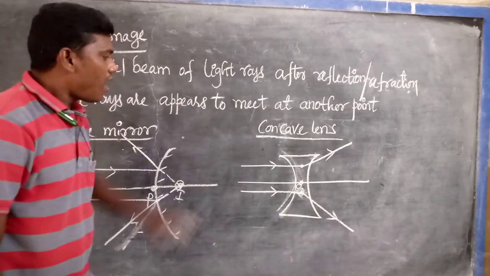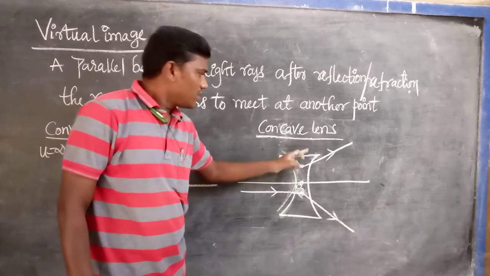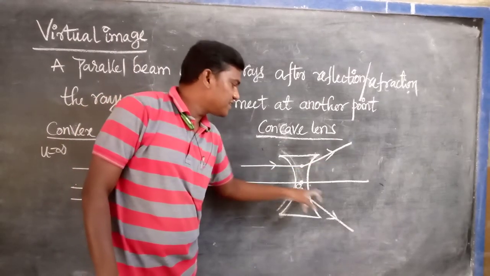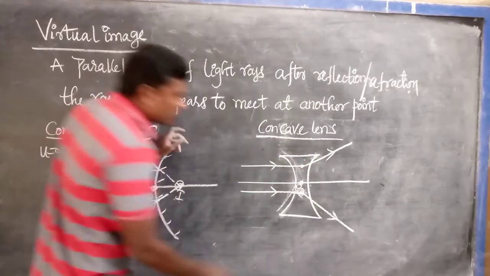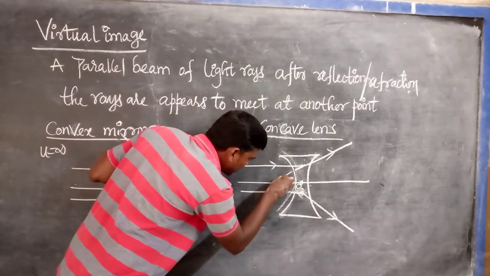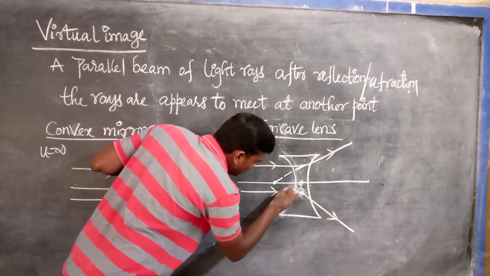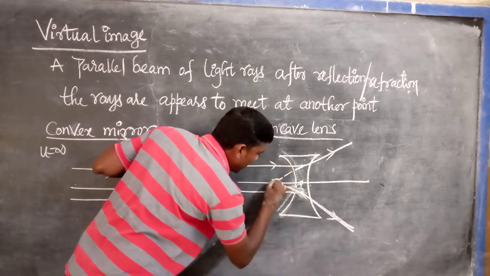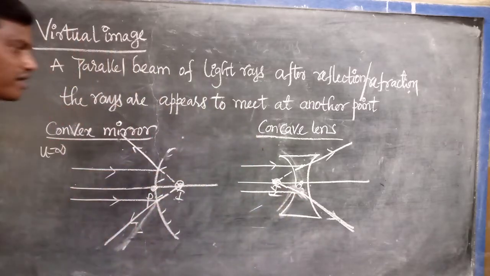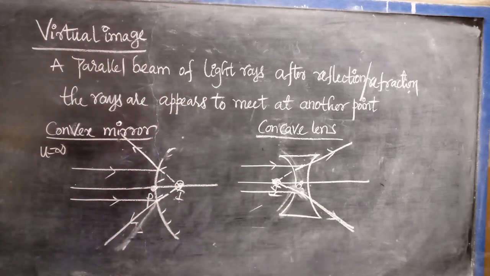So after the refraction, this is the first refracted ray, and this is the second one. After the refraction, these two rays never meet. So the first one is extended back, and the second one is also extended back. These two meet at one point. At that point, what will be formed? Image. Listen very carefully.